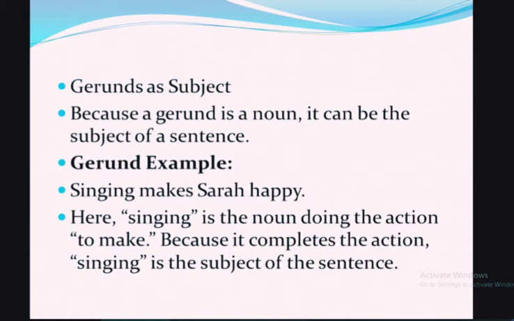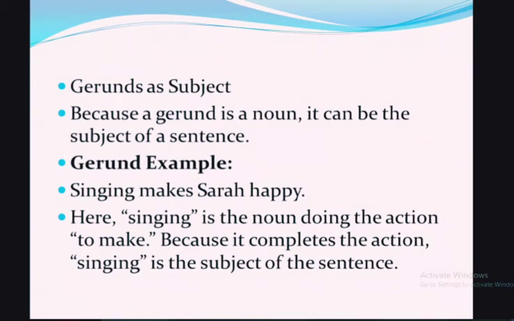A gerund can be used as a subject, and it is also used as an object. First, let's discuss how it is used as a subject. For example, "Singing makes Sarah happy." The word singing is not performing any action, so it acts as a noun.